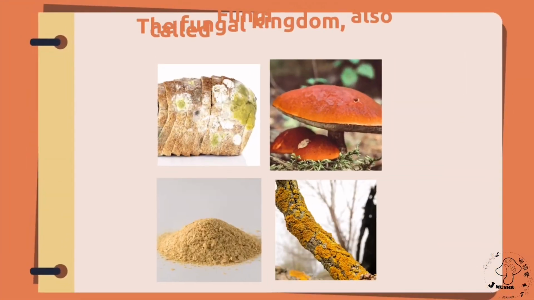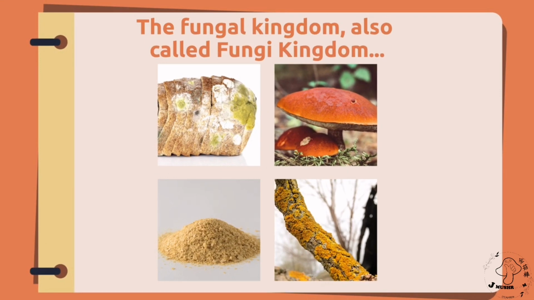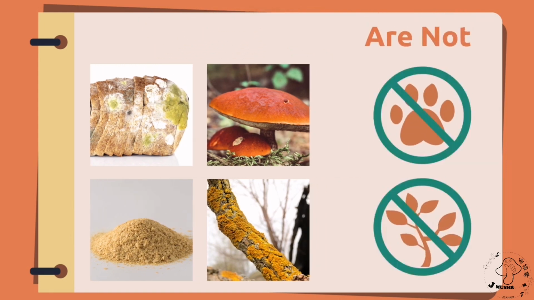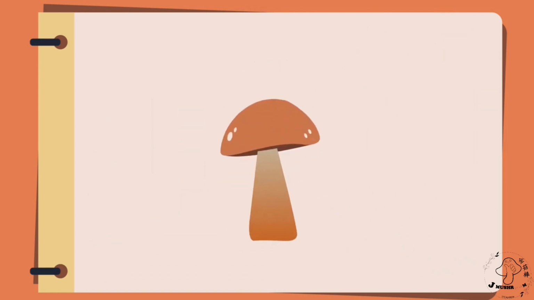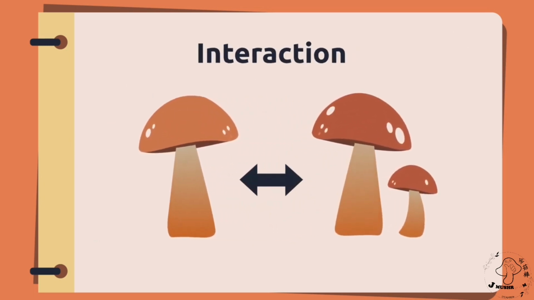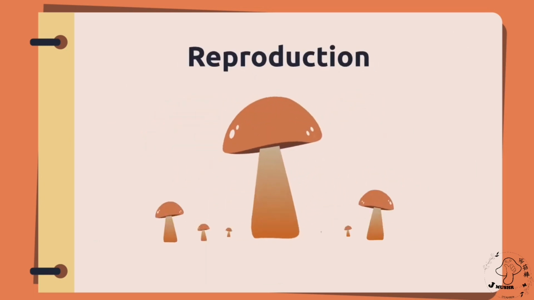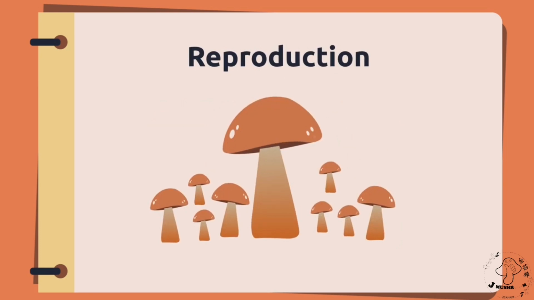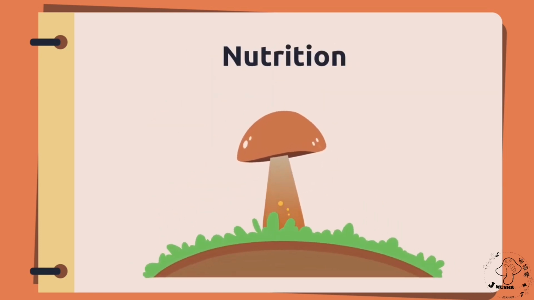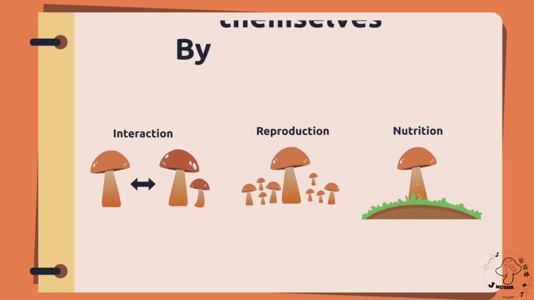The fungal kingdom, also called fungi kingdom, is one of the 5 kingdoms into which all living things are divided. Note that fungi are not animals or plants. Fungi are living organisms because they carry out the vital functions of interaction, reproduction, and nutrition by themselves.